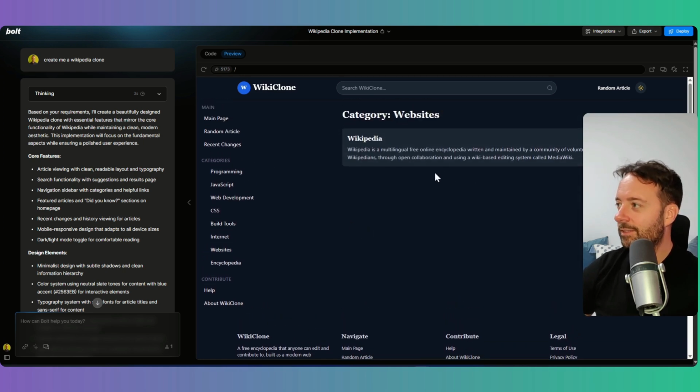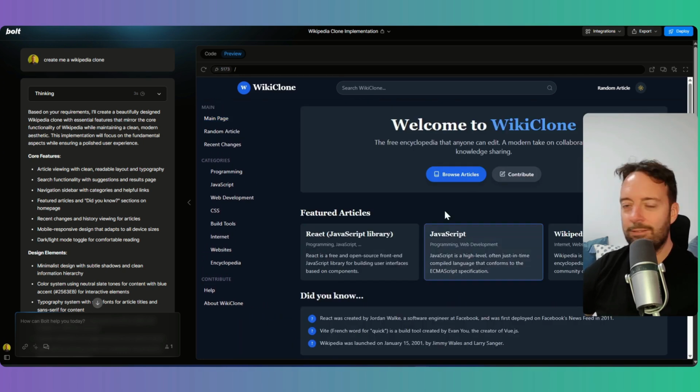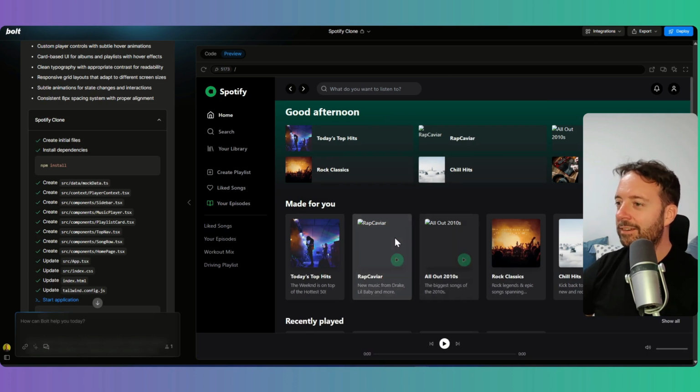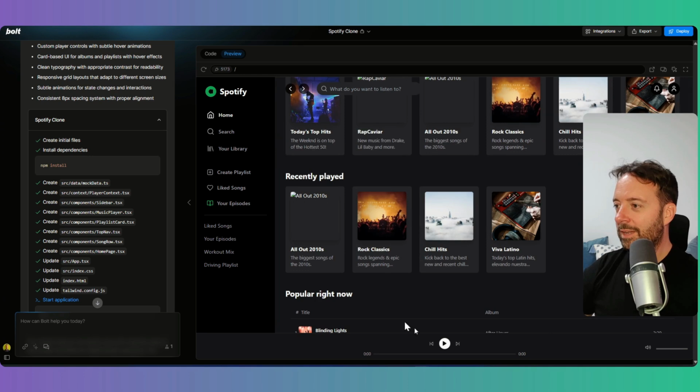It's super fast as well, super fast. So I really like that. It looks a bit different to Wikipedia, but that's something you can actually do. You can go, okay, I want Wikipedia, but I'll make it look better and more modern. I also did Spotify, right? Because we were talking about that. So yeah, we have Spotify with the little player down here.